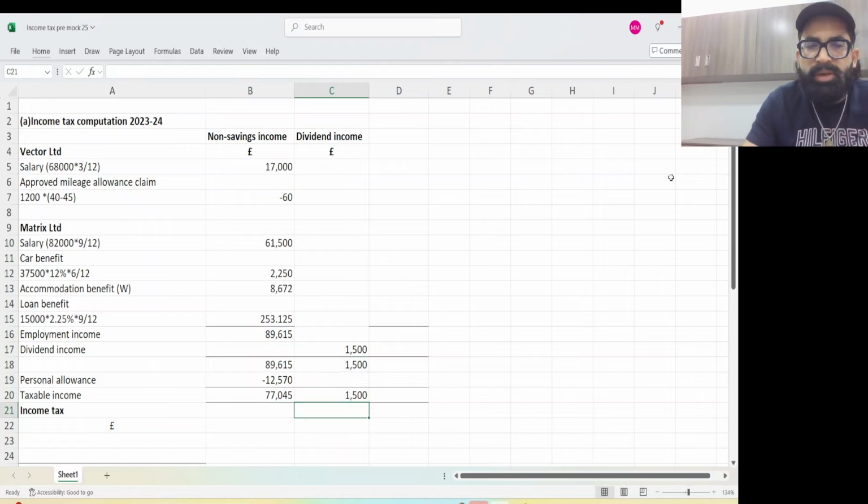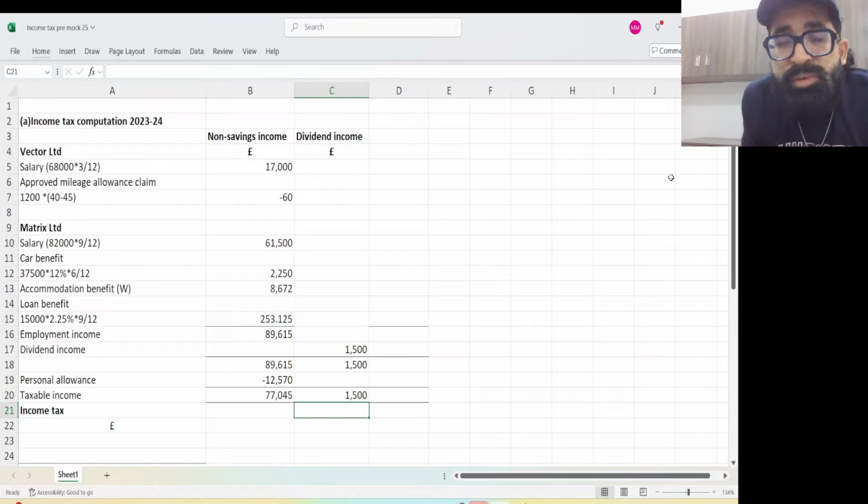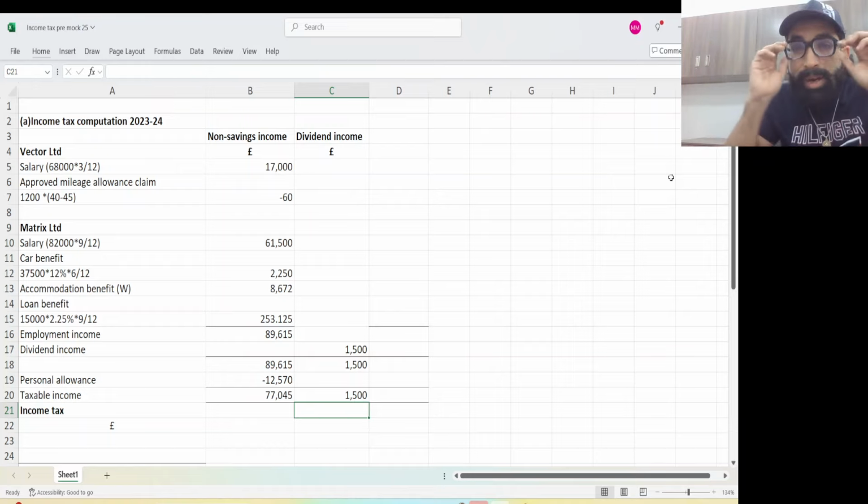So this is your final taxable income. You know, taxable income is the income on which you directly apply tax rate. And you guys are genius. You have done tax computation, my dear students. So now tell me, obviously first we'll compute tax on non-saving and then dividend. Okay, so this time you remember that you did the band extension.